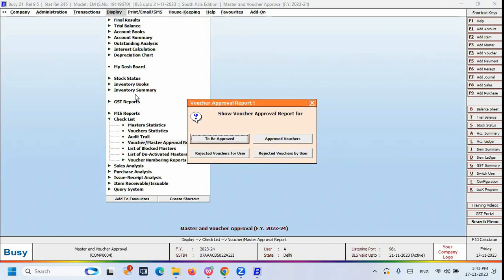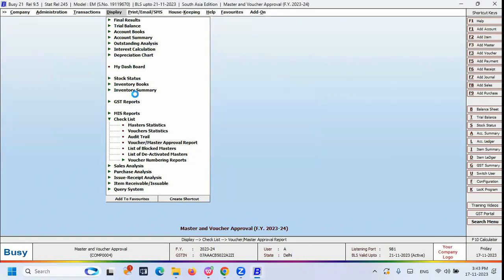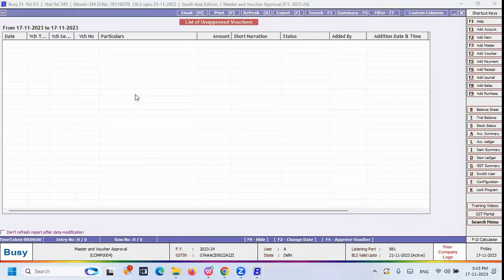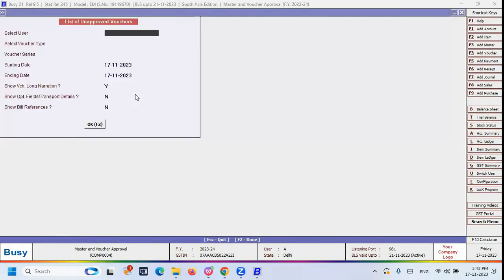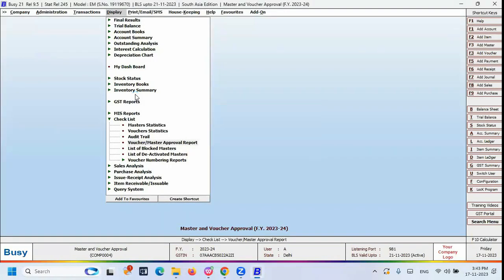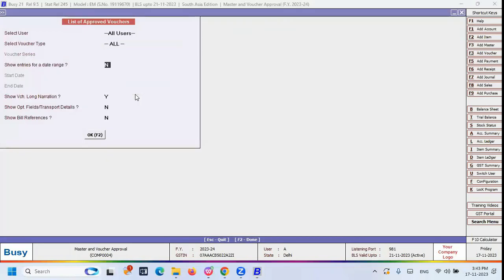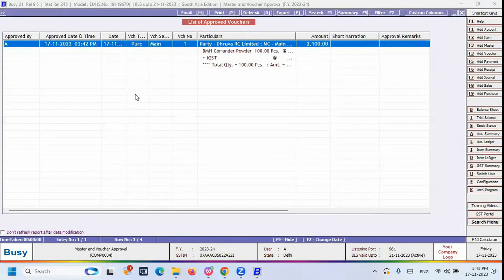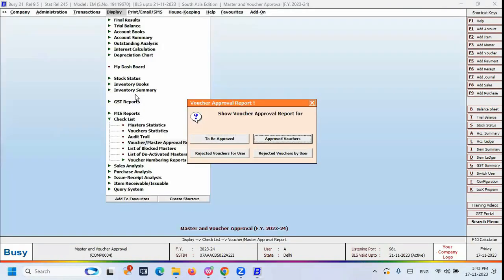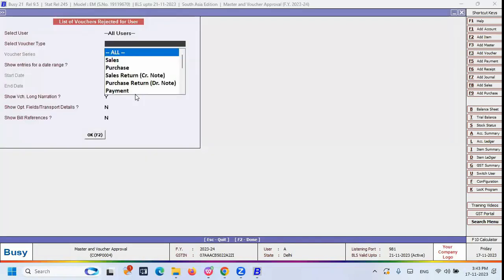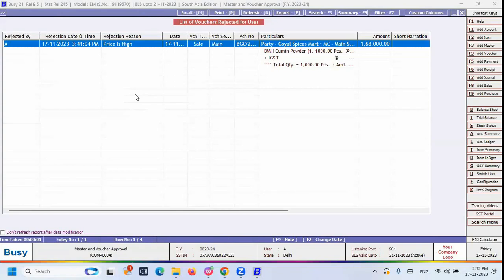To be approved means which vouchers are still pending to be approved. That can be shown. So now we don't have any vouchers, that is why it is coming blank. If any voucher is still pending approval, it will be shown here. And approved vouchers, those you have already approved, that data is shown here. You can see the data. I approved one voucher, right? Just before. So that voucher is shown here. That feature and report is there. And the next one is rejected vouchers for user. How many vouchers have been rejected by the user can be shown here.